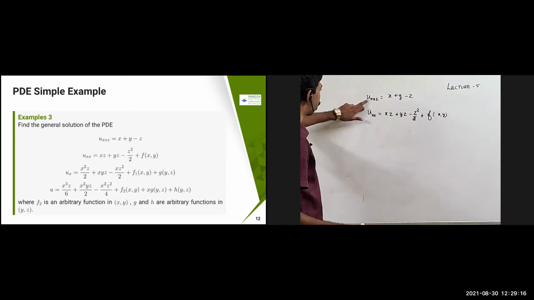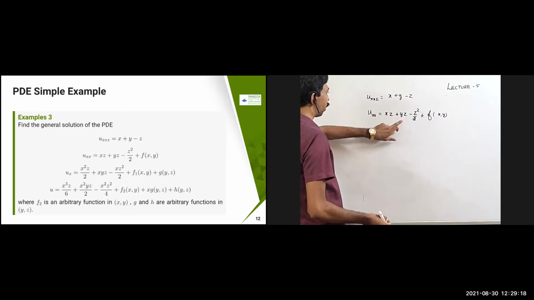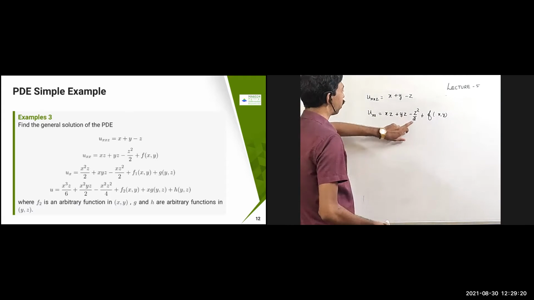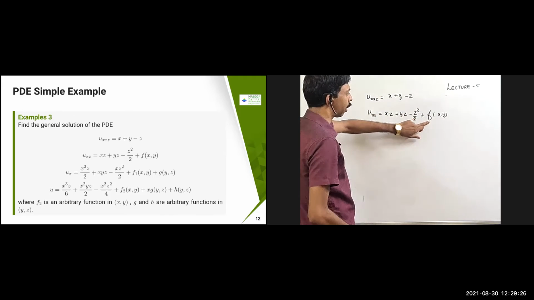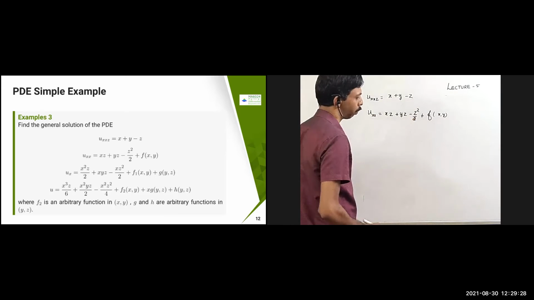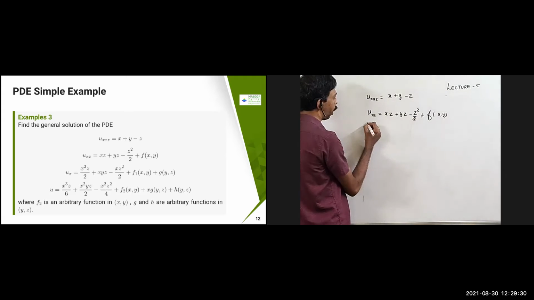Now you can recheck that. If I just differentiate with respect to z, it is going to become like x. This is going to be y. This is going to become like 2z by 2. So 2 cancel, minus z. And this is already independent of z. Therefore, it is going to become like 0. Okay. Now you do the same thing.